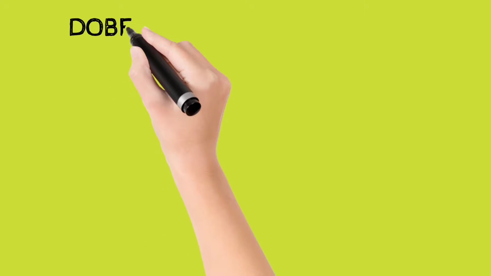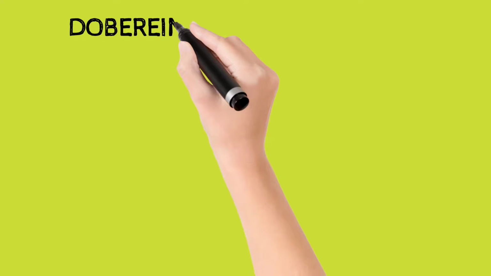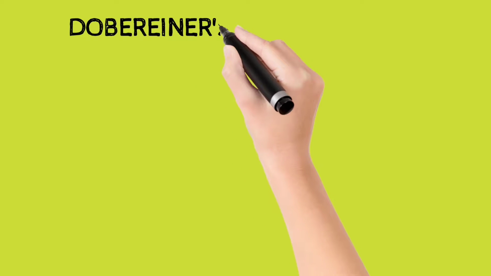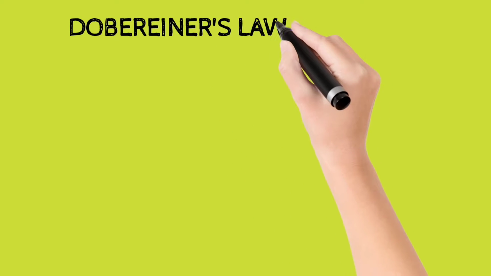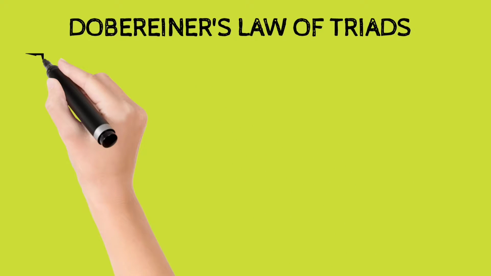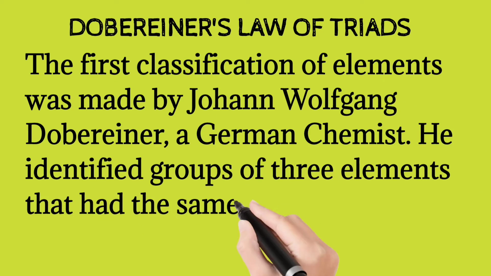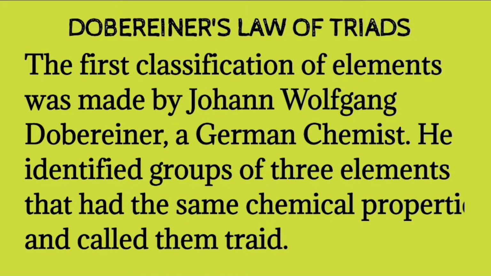So the first law of classification is Dobereiner's law of triads. The first classification of elements was made by Johann Wolfgang Dobereiner, a German chemist.